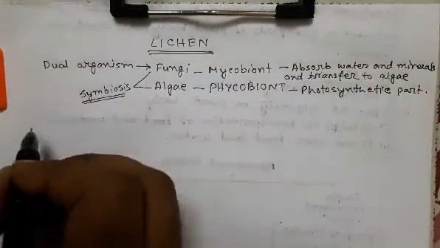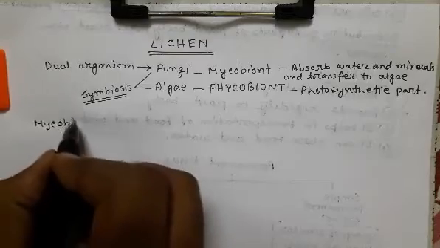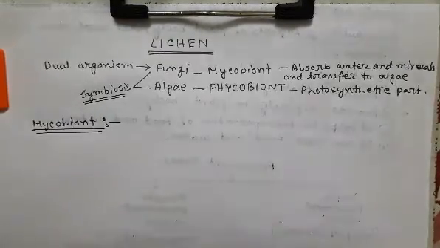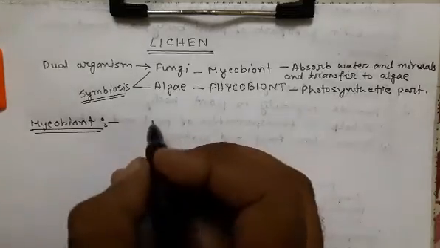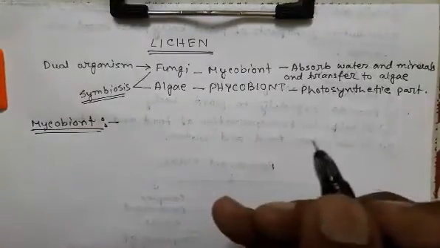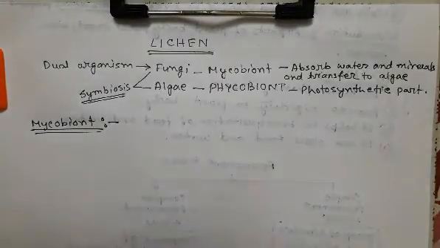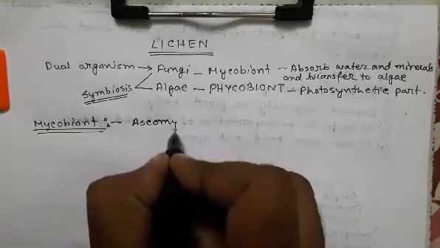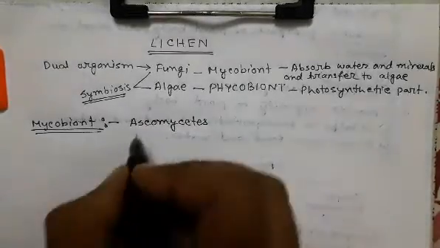Now, take a look at the mycobiont. As you know, mycobiont is basically the fungal part. There are basically two types of fungi involved in lichen. The major type, or most of the fungi involved in lichen, are Ascomycetes, and very few are Basidiomycetes.